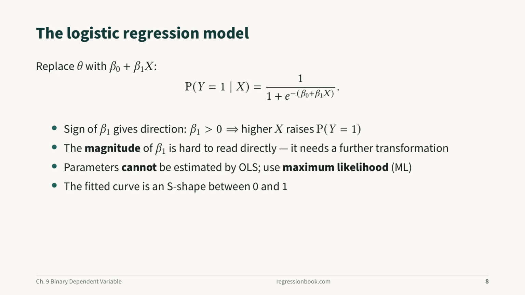Three consequences to note. The sign of a coefficient gives the direction. Positive means higher regressor values raise the probability. The magnitude cannot be read directly and needs a further transformation. The parameters cannot be estimated by least squares. We use maximum likelihood. And the fitted curve is an S shape trapped between 0 and 1.